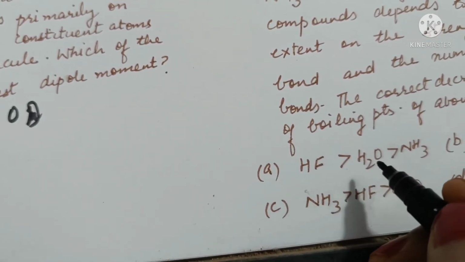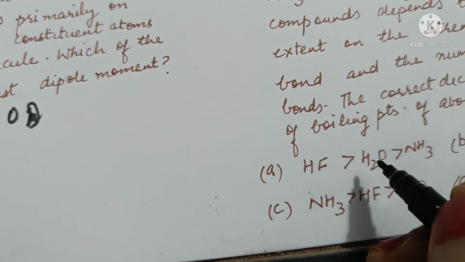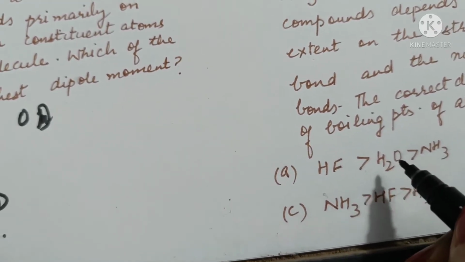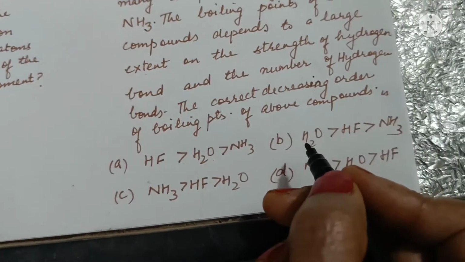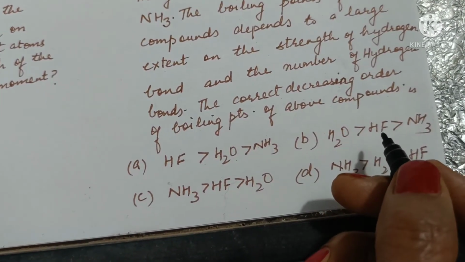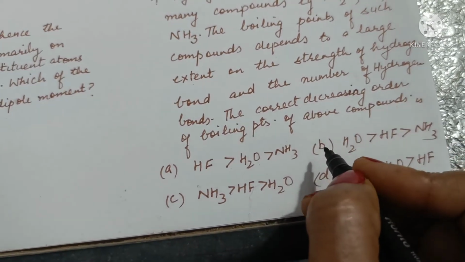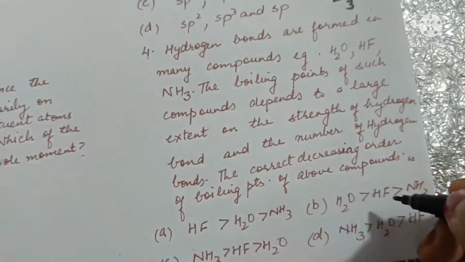But water consists of two oxygen hydrogen bonds, two polar bonds, so in all of the four options, water will have the greatest boiling point, then HF, then ammonia. So option B is the correct answer.